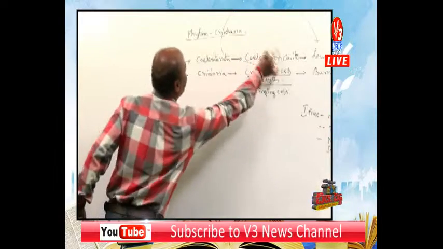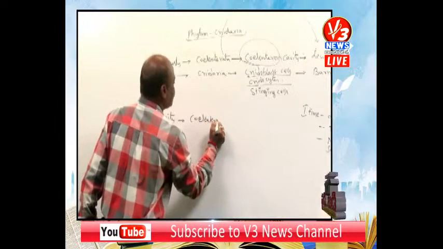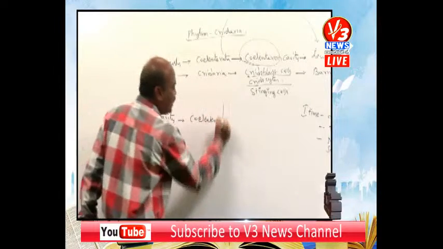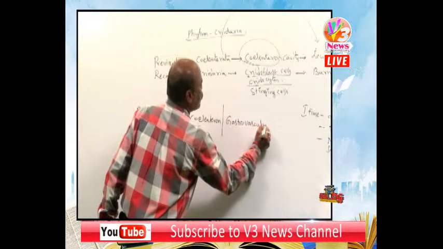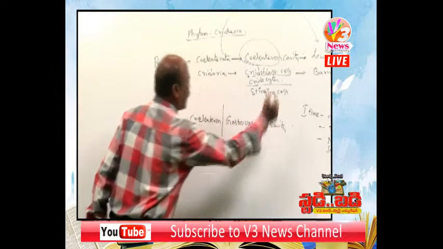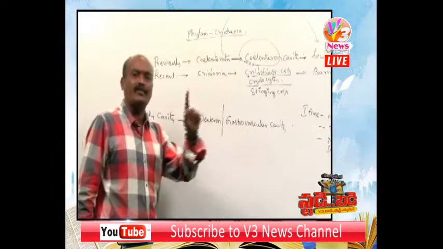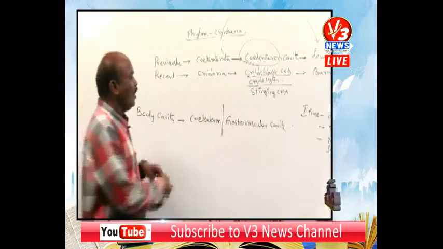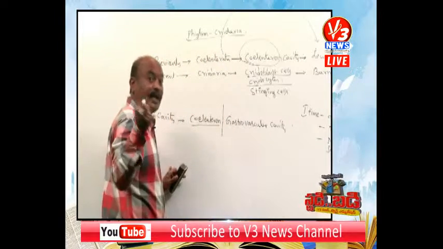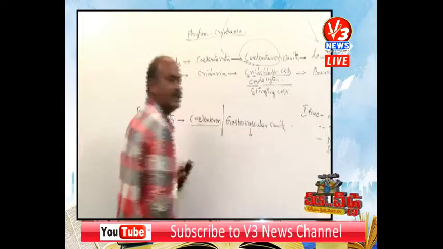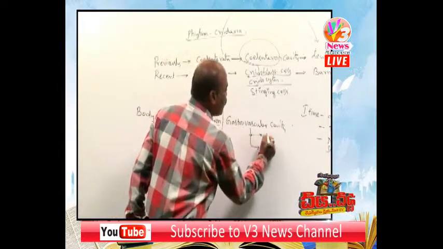The body cavity is called coelenteron, also called gastrovascular cavity. In Cnidarians, the coelenteron or gastrovascular cavity serves two functions.